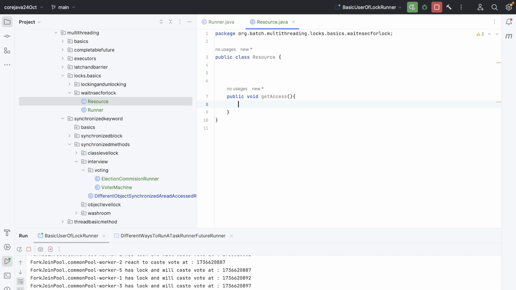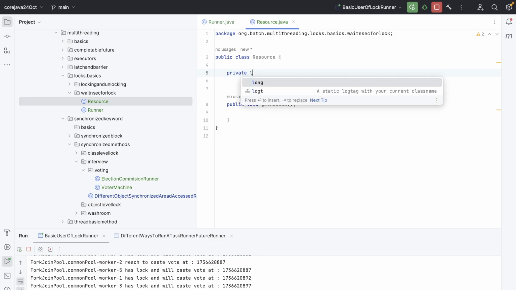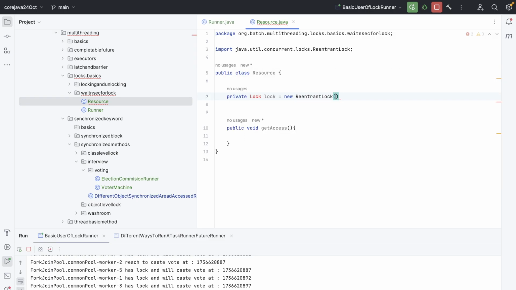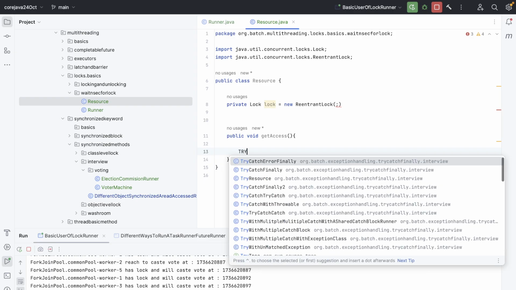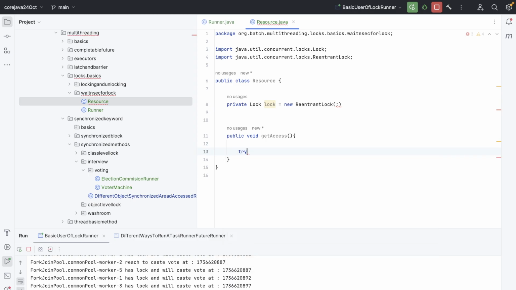Over here I will use the lock, obviously, lock equals new ReentrantLock. Now what will happen if I get access to the lock, try.